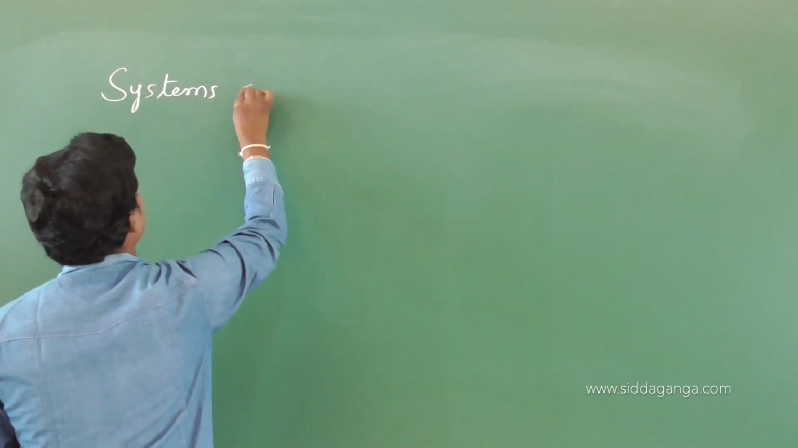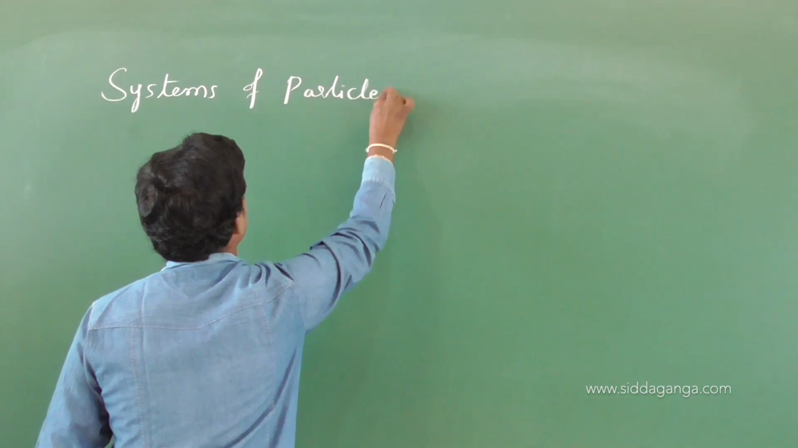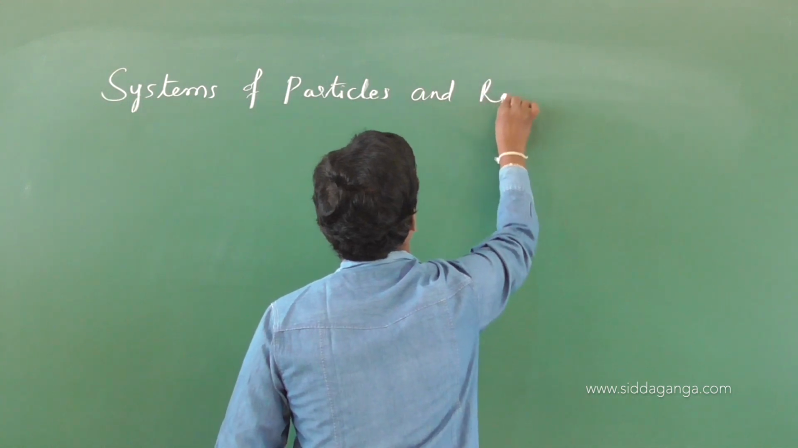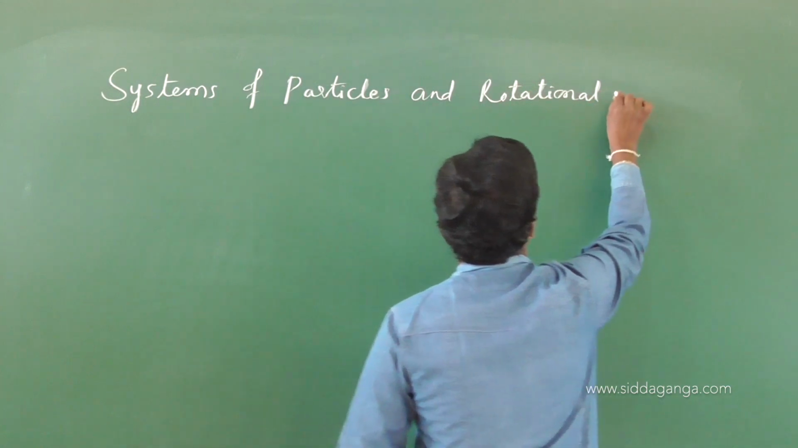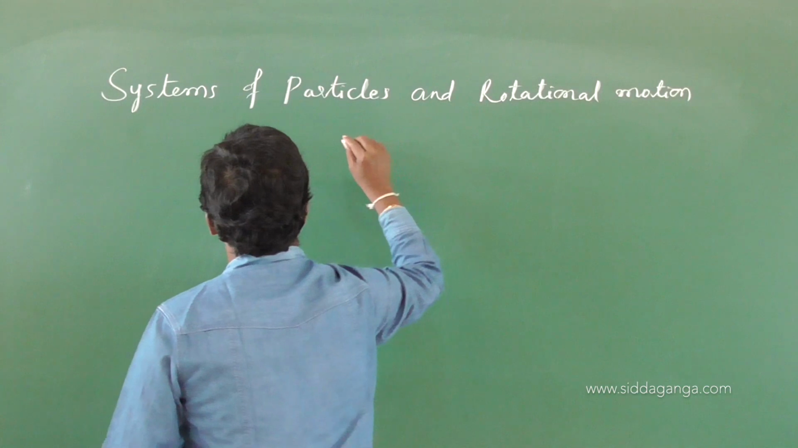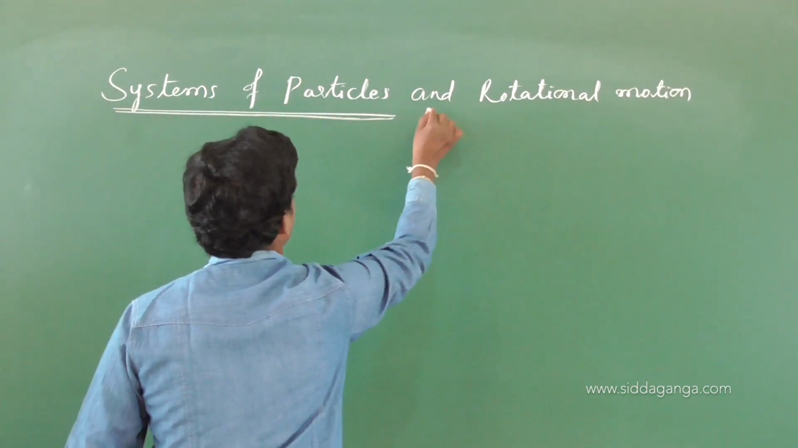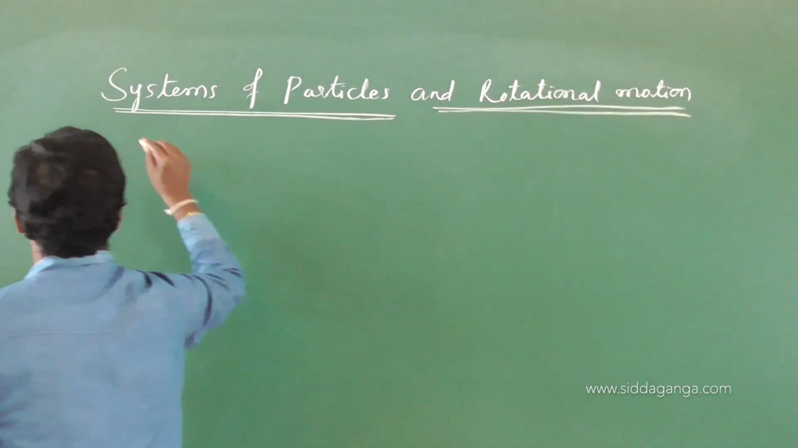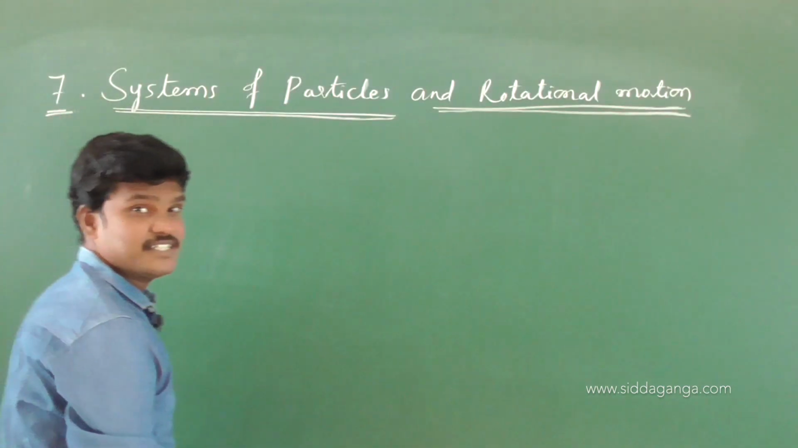systems of particles and rotational motion. We can call it as rotational dynamics. So, system of particles and rotational motion, chapter number 7 from NCERT.